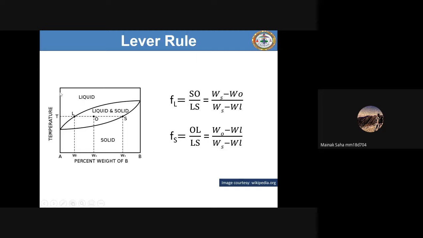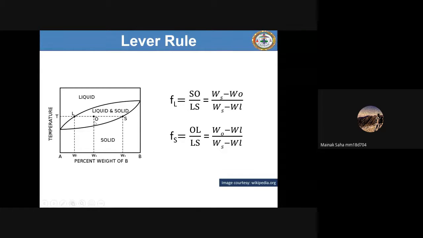So what is that? I'm saying you just cool below the point O. See this point O. This is the initial weight percent of the alloy, I mean the weight percent of B in your overall composition. This is the overall composition of your alloy. So liquid is more, fine. But then you cool down here, you cool a bit here. So what should you be having? Liquid is more or solid is more? Solid is more in that case. Okay.